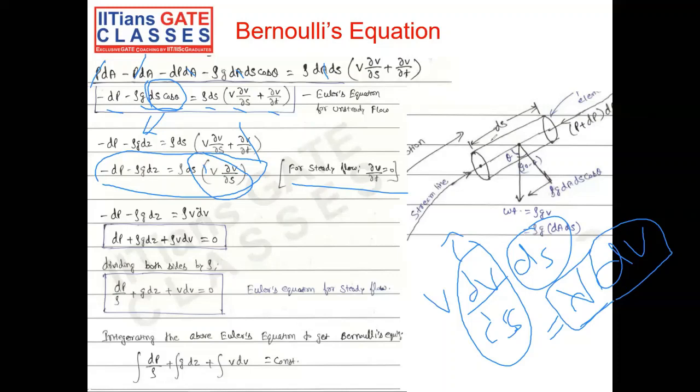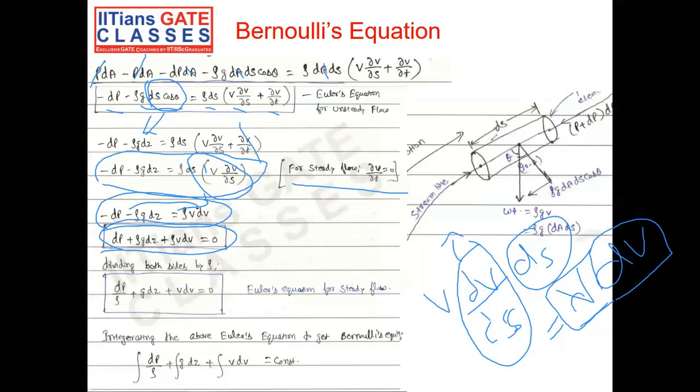Some basic mathematical workout, nothing big about it. Then we rewrite everything, take these terms to the right hand side, and write dp plus rho g dz plus rho v dv equal to 0.